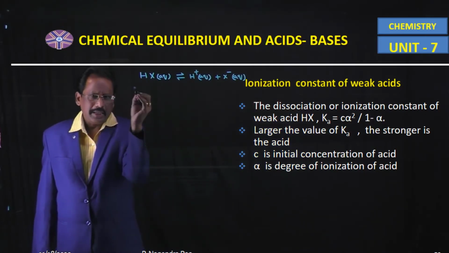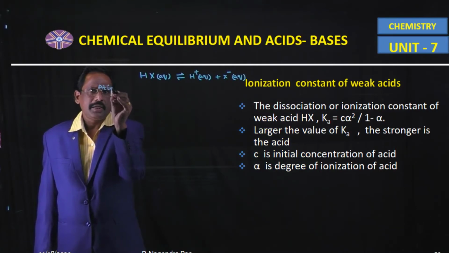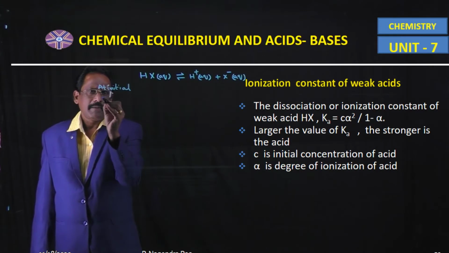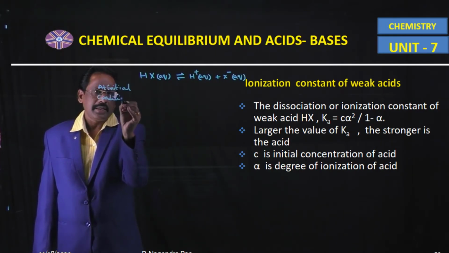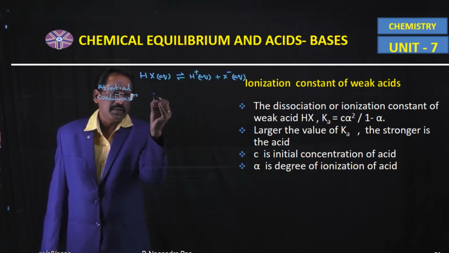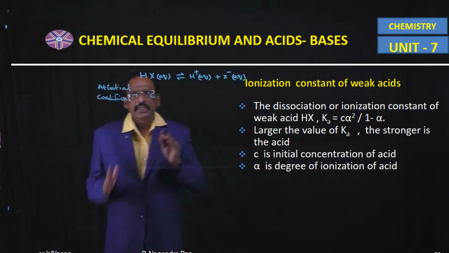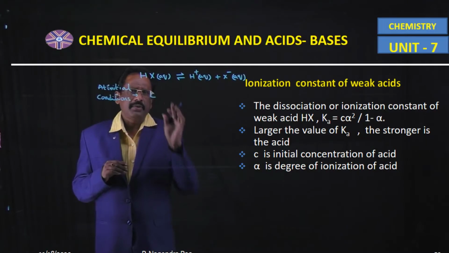At initial conditions, the concentration of this weak acid is C, for example. Let C be the initial concentration of this weak acid.